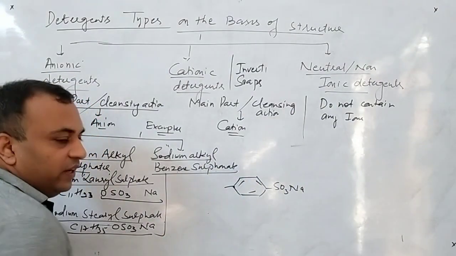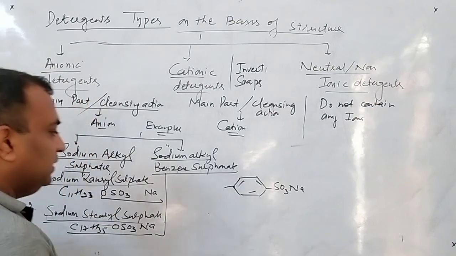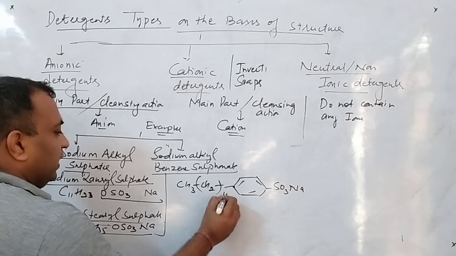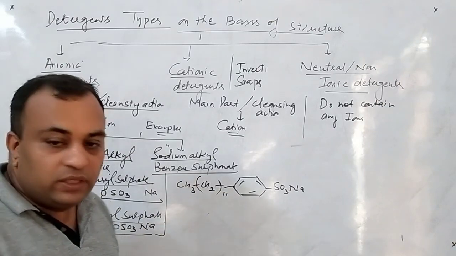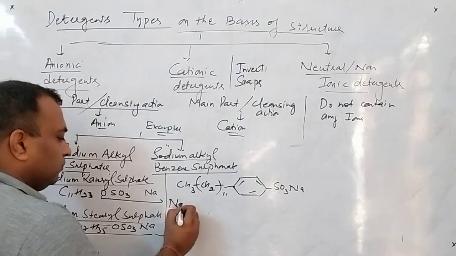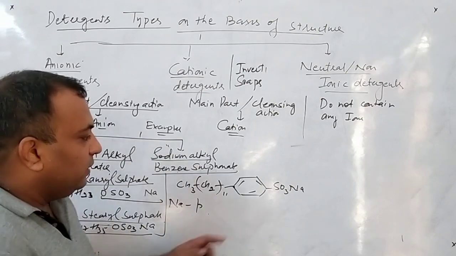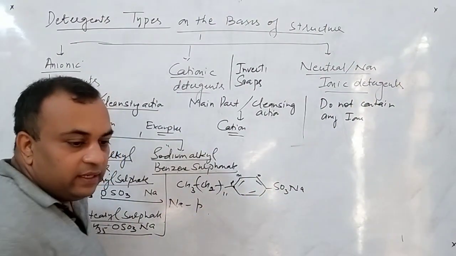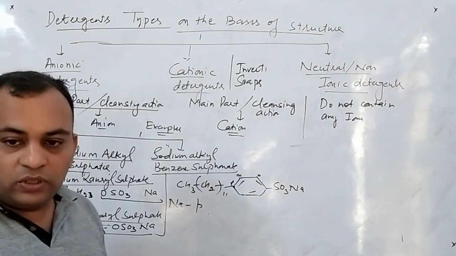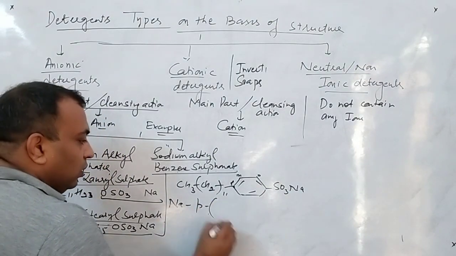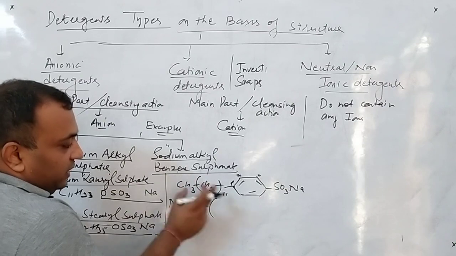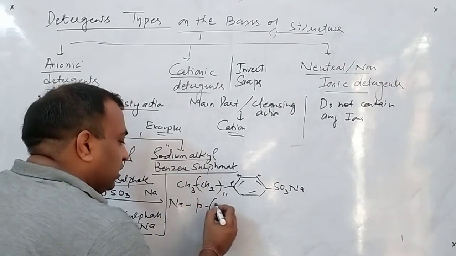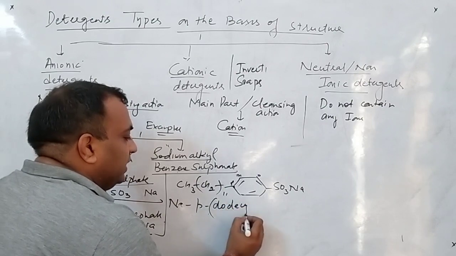Now alkyl group we have to write. The alkyl group is CH2, 11 times. Now see what is the name. This is sodium para. Now listen beta, in comparison of this position is ortho, this is meta, and this one comes out to be para. So the name is sodium para. On para position, the chain, this alkyl group contain 11 plus 1, 12 carbon atom. For the table 12 we will write dodecyl.